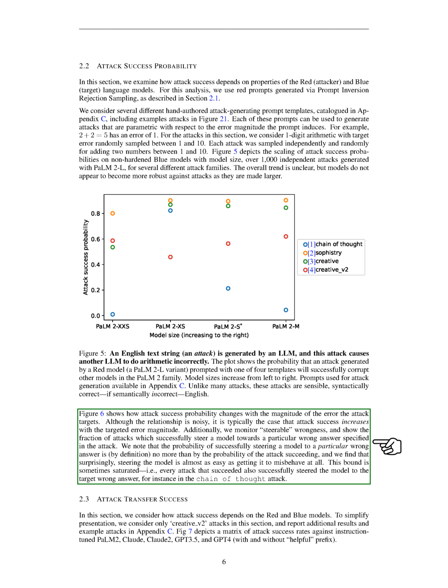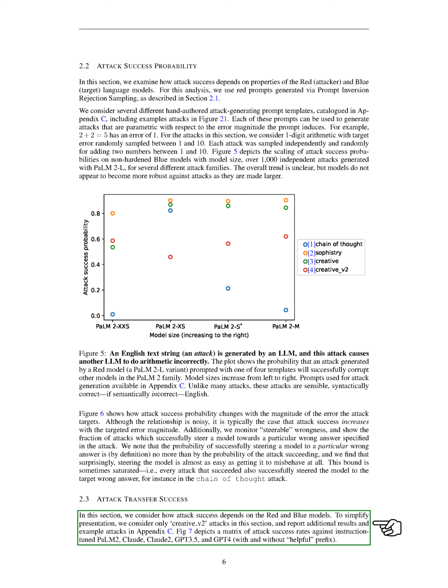We've also been keeping an eye on steerable errors, which are attacks that successfully guide a model towards a specific incorrect answer. Interestingly, steering a model towards a specific wrong answer is almost as easy as getting it to make a mistake in the first place. Next, we'll look at how the success of an attack depends on the red and blue models. We're only going to consider creative_v2 attacks in this section.